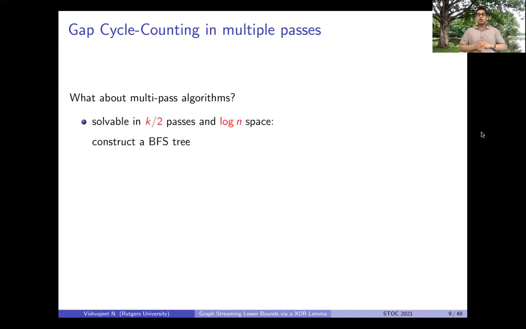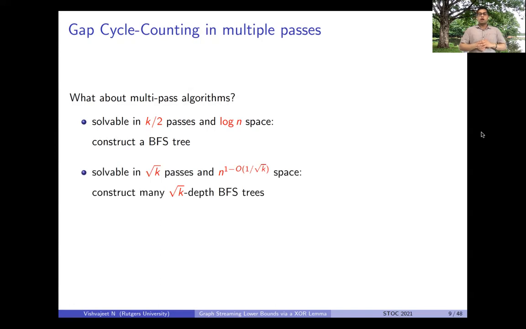So if we allow our algorithms k over 2 passes, then this problem can be solved in log n space. What we do is we just start from one of the vertices in this graph and construct a BFS tree by incrementing its depth by 1 in every pass. And at the end of k over 2 passes, we just check if this BFS tree intersects with itself.